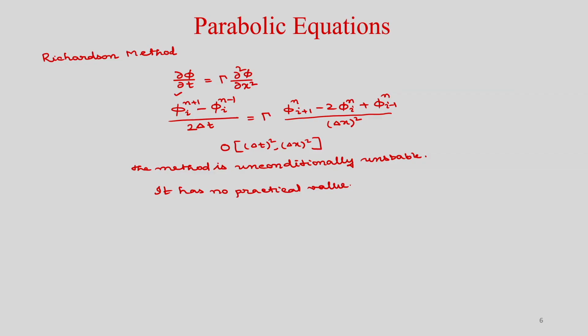Now we will learn another explicit method, that is known as Dufort-Frankel method. The Dufort-Frankel method is the modification of this Richardson method.